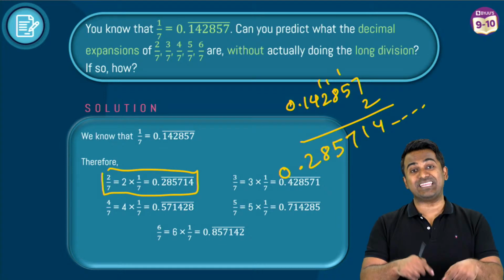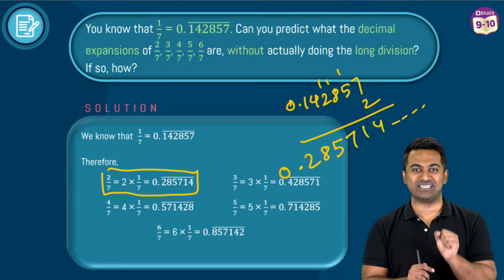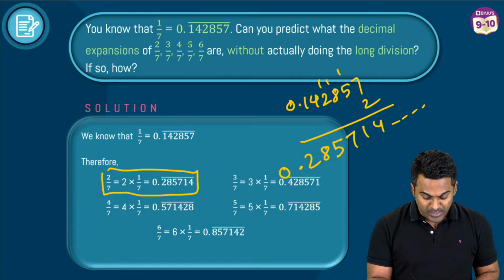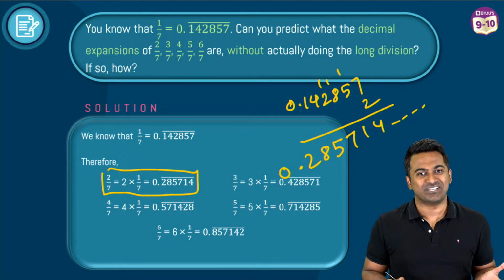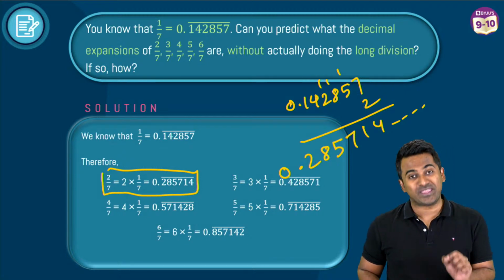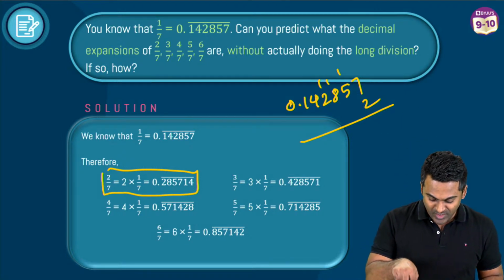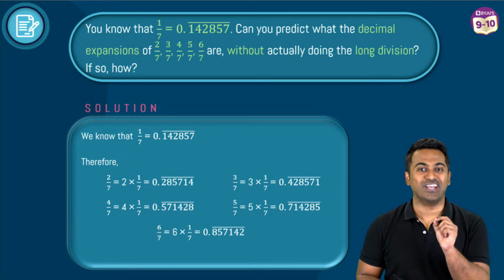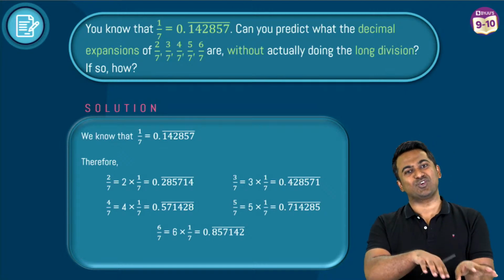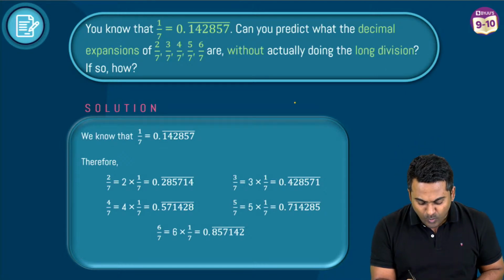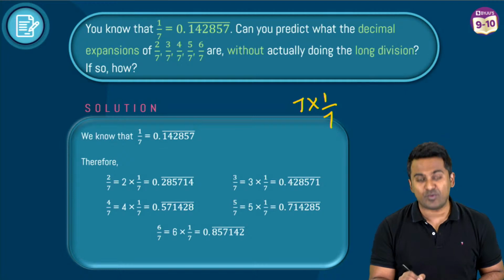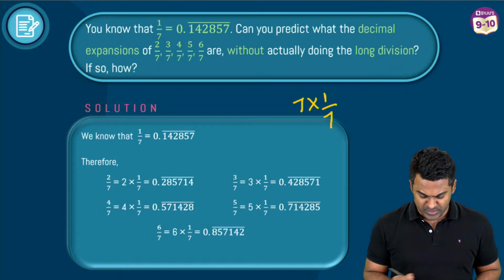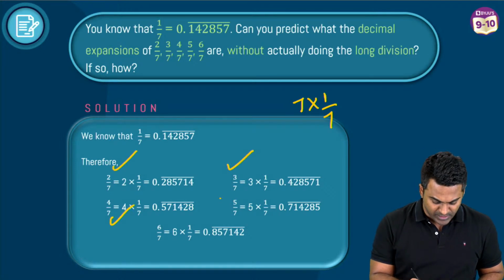So when you multiply 3 with 1 by 7, what do you get? 3 by 7. Very nice. When you multiply 4 with 1 by 7, you get 4 by 7. When you multiply 5 with 1 by 7, 5 by 7. As simple as that. So this is how, without actually performing long division, you are going to get these values. Now hang on. I have something interesting for you, and there is going to be a question based on that as well. What happens if I multiply 7 with 1 by 7? What would be the answer if I multiply 7 with 1 by 7? Because I'm sure you guys can do these multiplications. They're not that challenging.